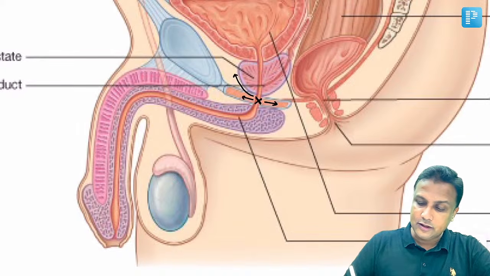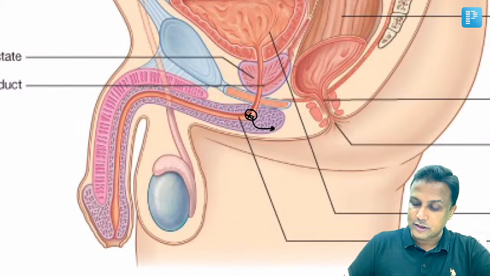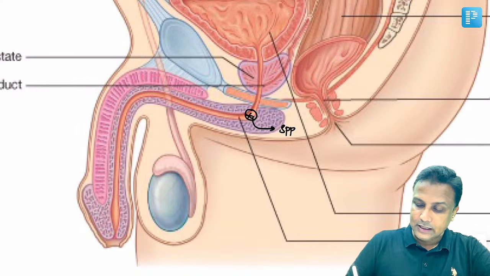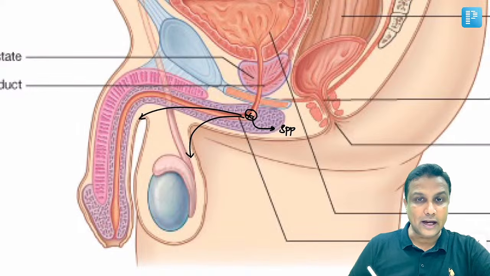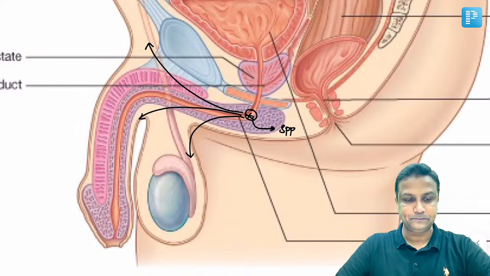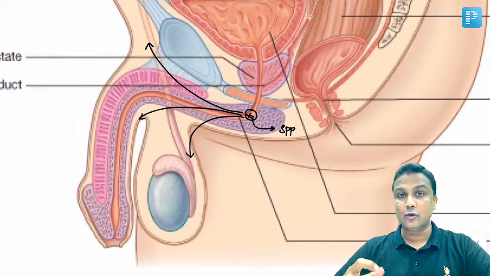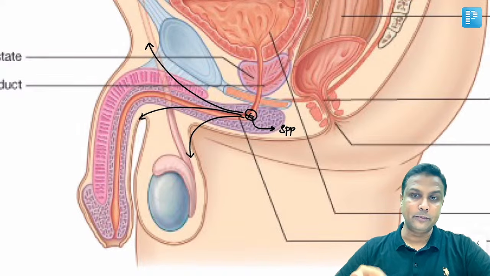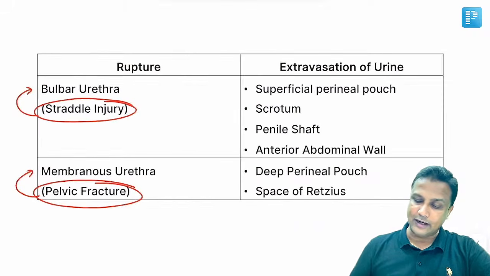Now suppose the bulbar urethra is ruptured, this is more dangerous. If the bulbar urethra is ruptured, then the urine goes out into the superficial perineal pouch. The urine will also go into the scrotum, into the penile shaft, as well as into the anterior abdominal wall.